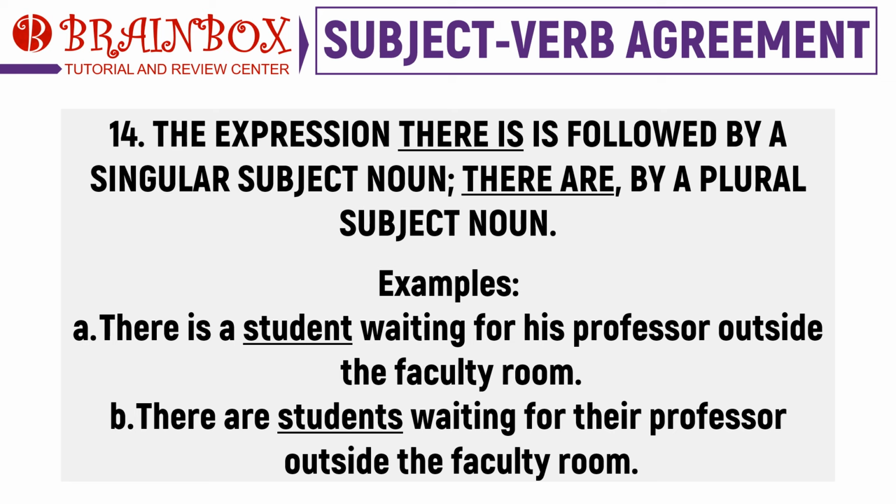When sentences are accompanied by there is, the subject should be a singular noun. Meanwhile, when there are is used, the subject must be a plural noun. For example, there is a student waiting for his professor outside the faculty room. There are students waiting for their professor outside the faculty room.